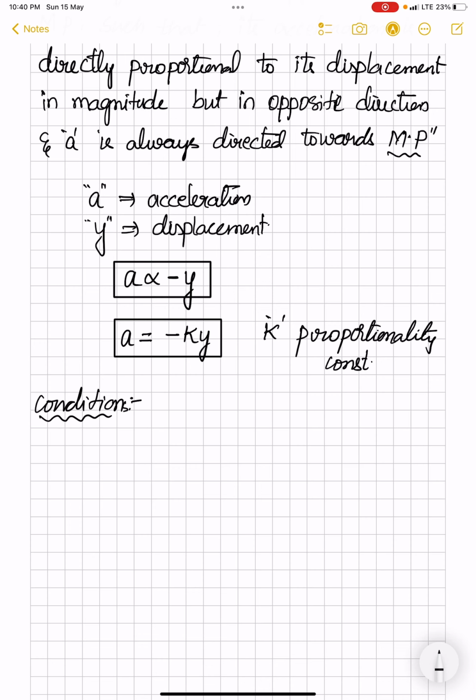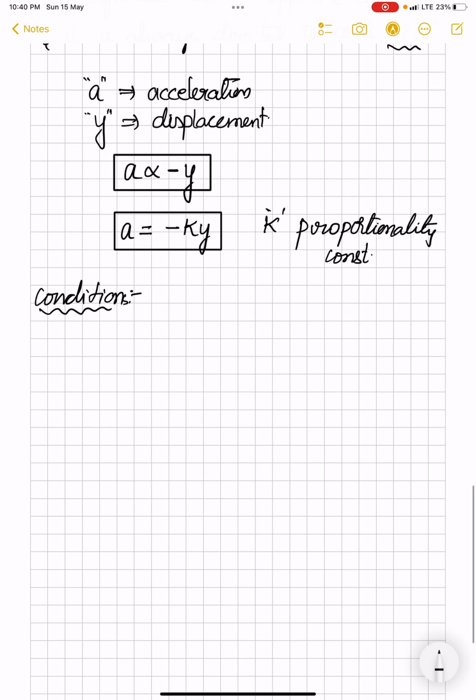For a particle to be in SHM, it has to follow some conditions. What are they? The first condition, and the most important, is that the motion of the particle should always be a periodic motion.